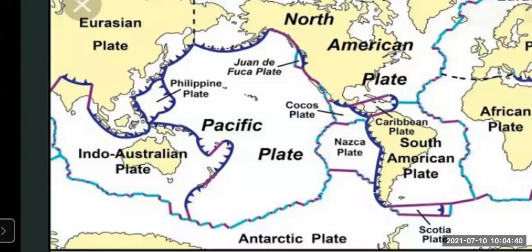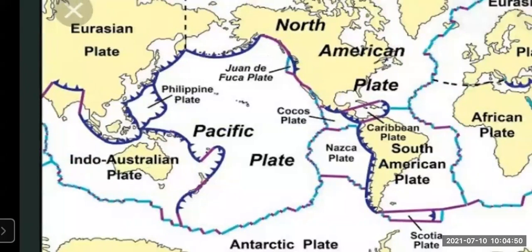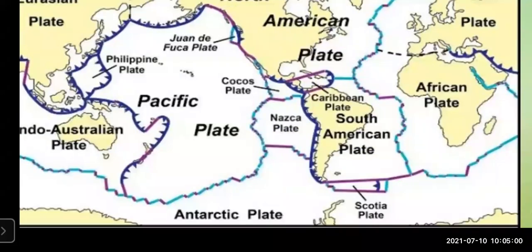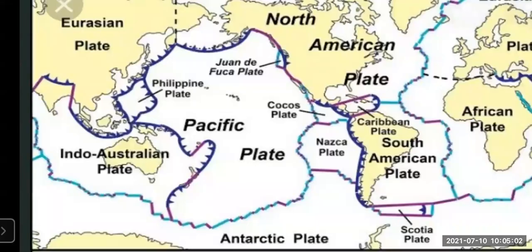Then the North American plate, you can see here in the slide. Then the South American plate is also here. The Pacific plate and the Antarctic plate. So these are the seven major plates.